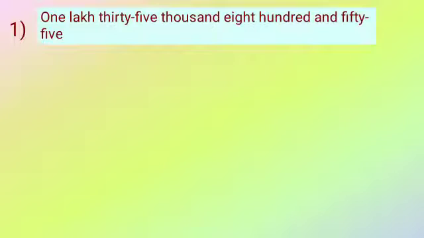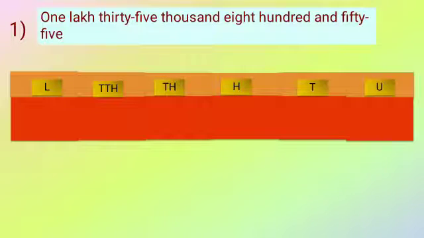Now here it is written in words and you have to write in terms of number, 1,35,855. So first I will draw the table. Then I will start writing the digits in the proper place. So in the place of L I will write 1. Why? Because in the question it is written 1 lakh.